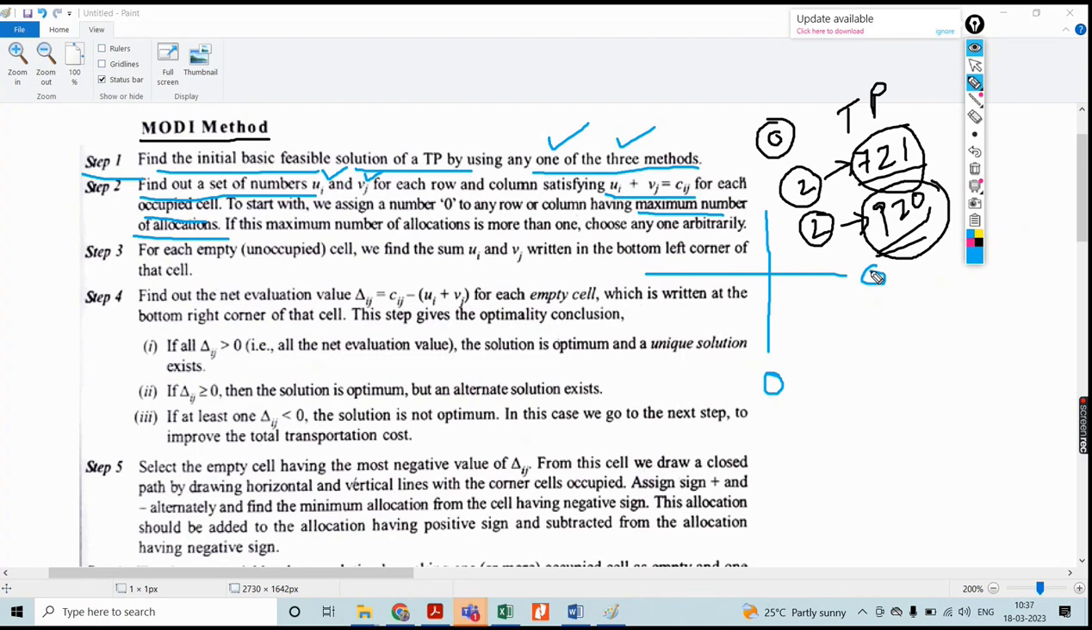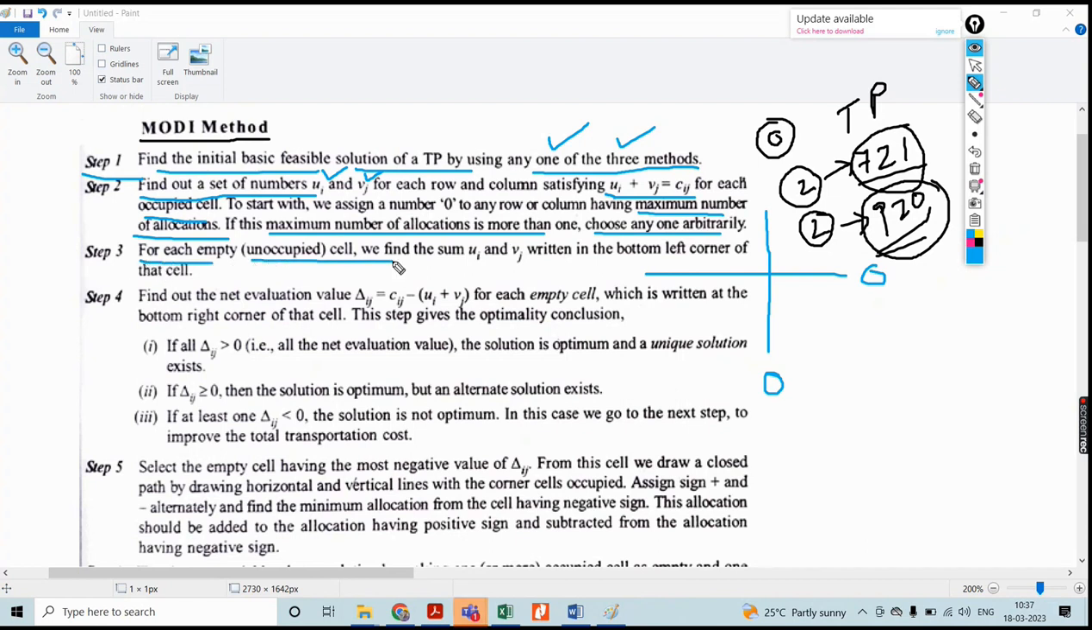But if it is happening multiple times, where the value present is more than 1, at that moment you can arbitrarily choose any value. Any one row or column you can choose, then you can proceed for evaluation. Later you have to make the evaluation